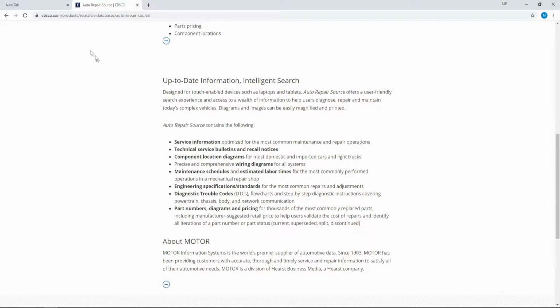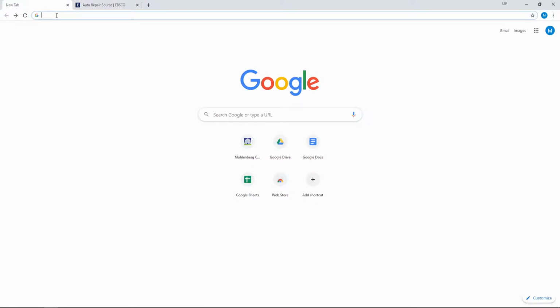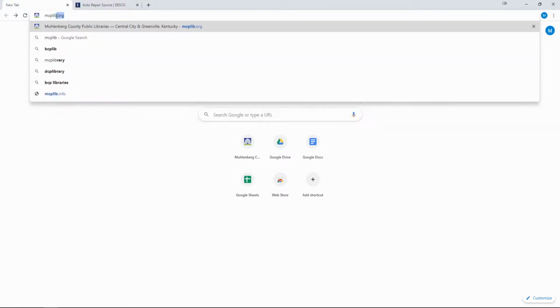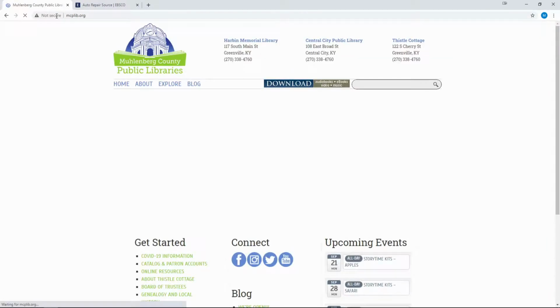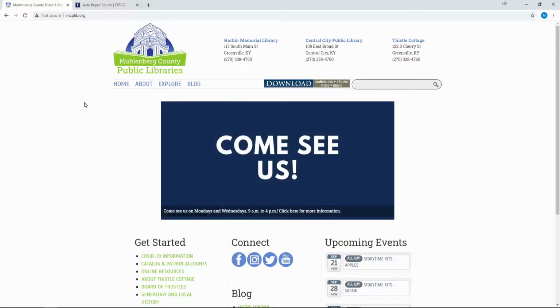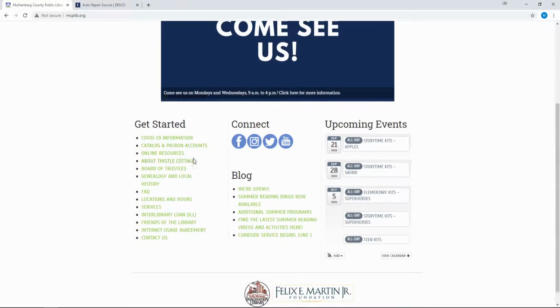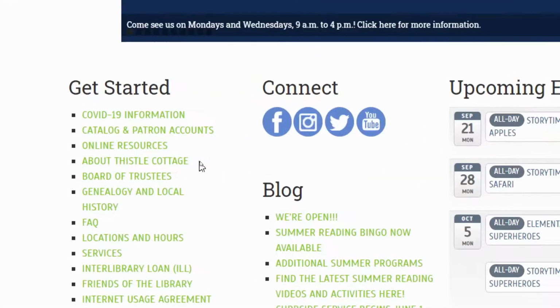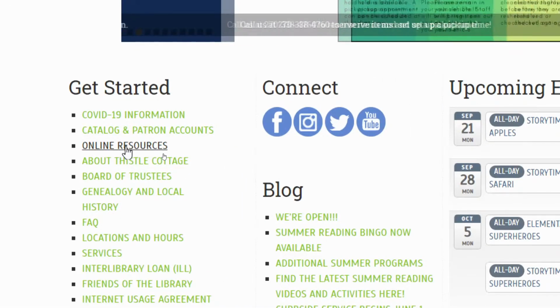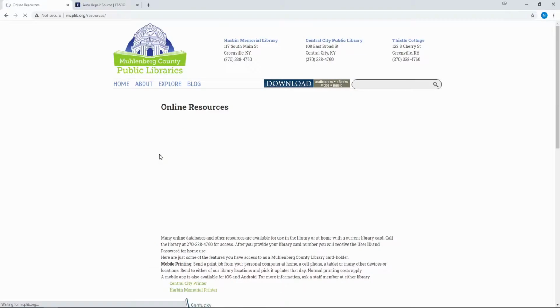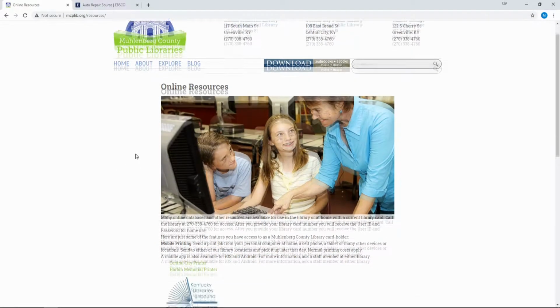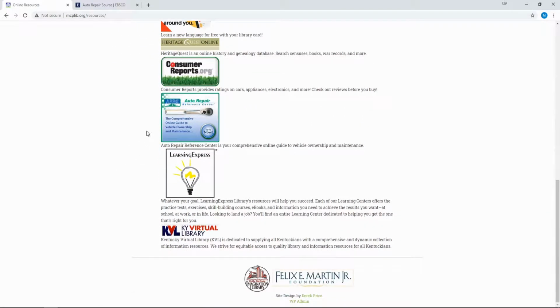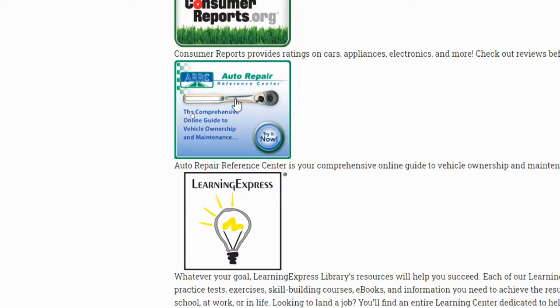To access that website, start by going to the library website at mcplib.org. Scroll down to the Get Started section and click on Online Resources. From here, you can scroll down till you see the picture with the Auto Repair Reference Center icon and click on it.